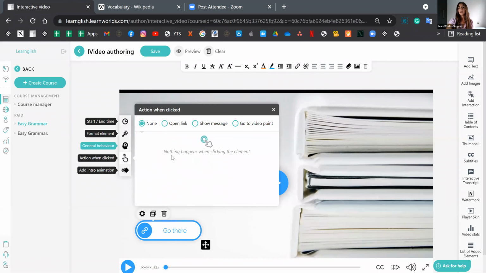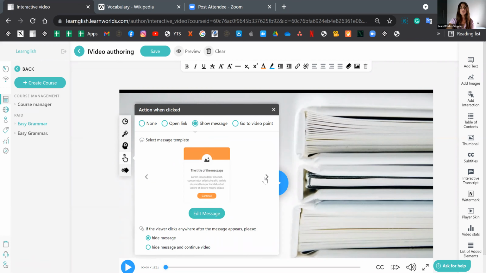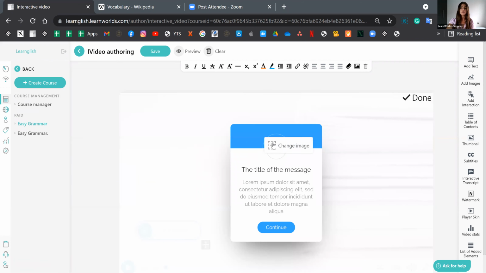Next up is what will happen if I actually click on the button. So I can set it to nothing. I can have it open a link, show a message, and I do actually like this. You'll see there are a few message templates for you to choose from, and you may even edit those, edit the text and the image.